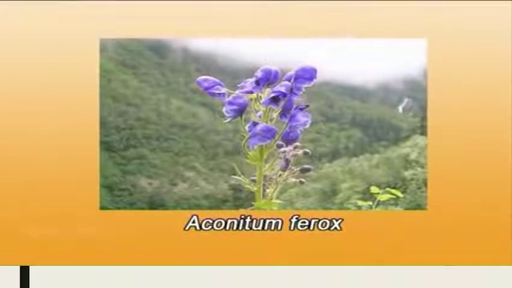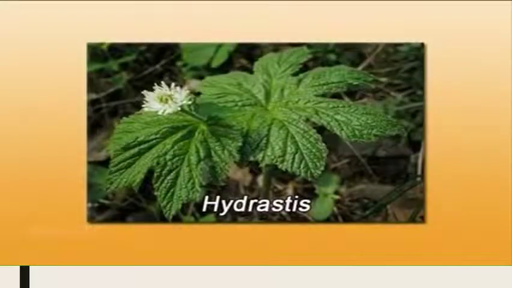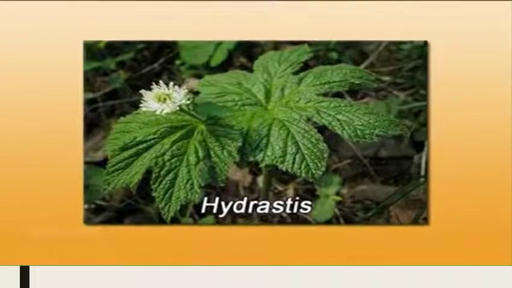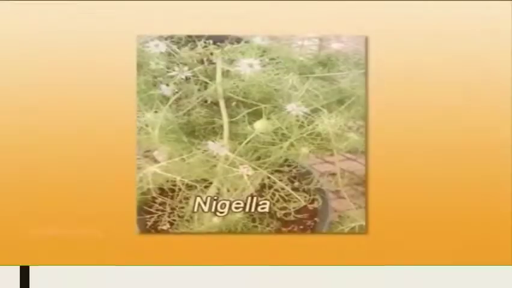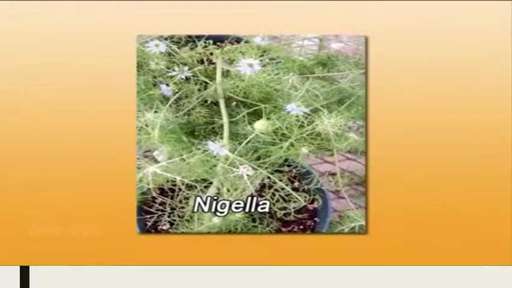One more species of Aconitum by the name of Aconitum ferox is a source of big poison. These Ranunculaceae genera are used for many medicinal purposes. Like the roots of Hydrastis, they are used for stomach ailments. One more use of Ranunculaceae is that in the case of species Nigella sativa, its seeds are used as a spice. We commercially know this spice as kalonji.